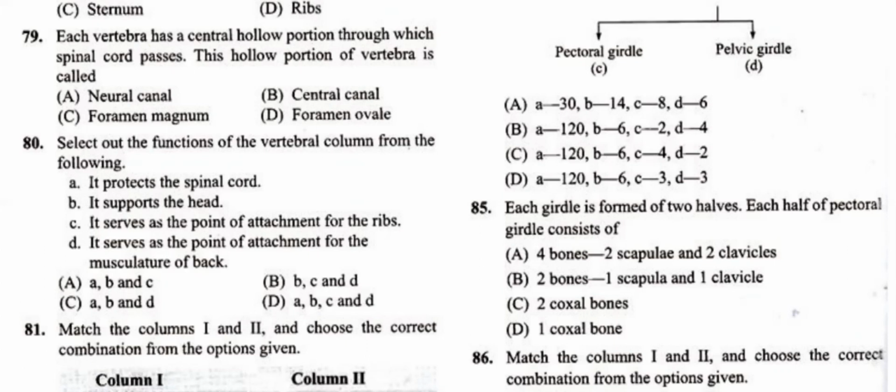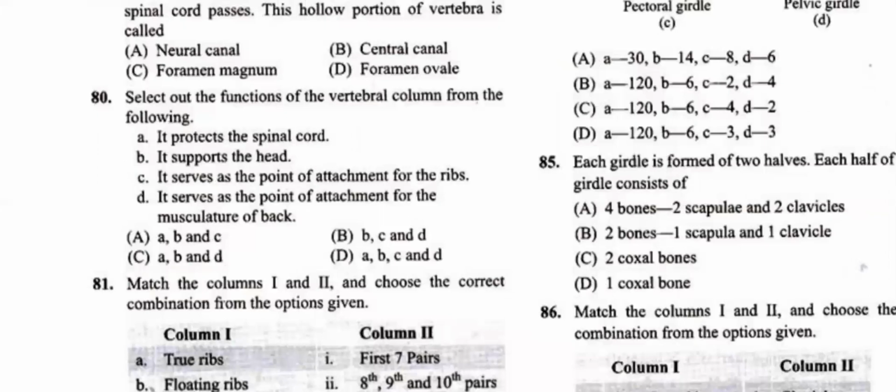Select out of the functions of the vertebral column from the following. A, it protects the spinal cord. It protects the spinal cord, right. Then B, it supports the head, right. C, it serves as the point of attachment of the ribs.